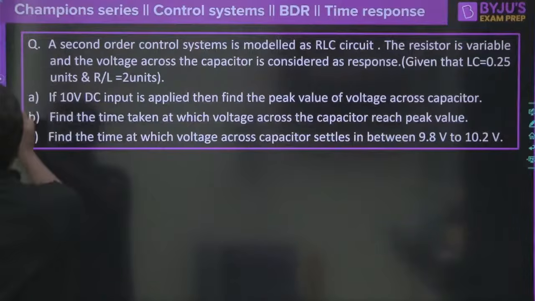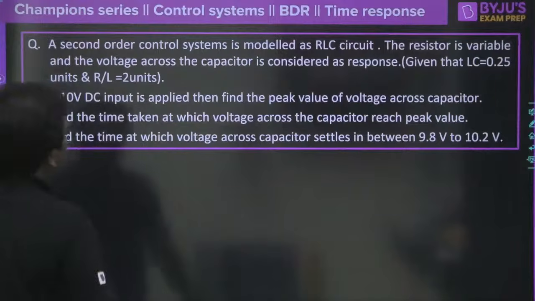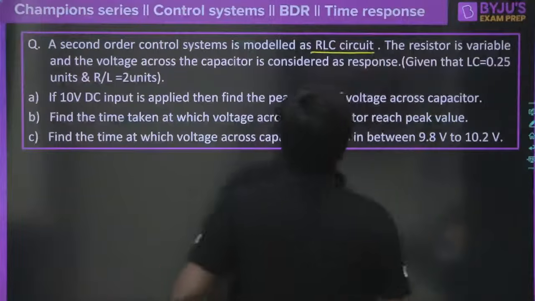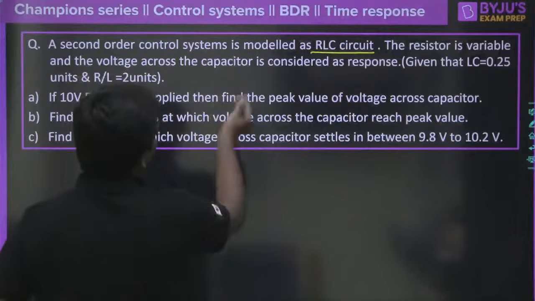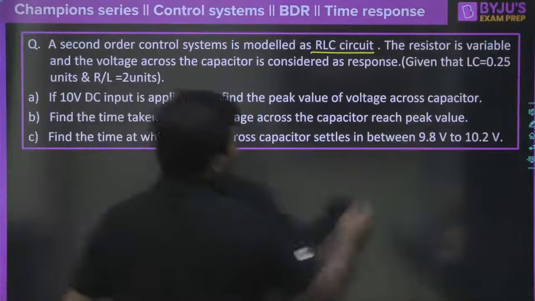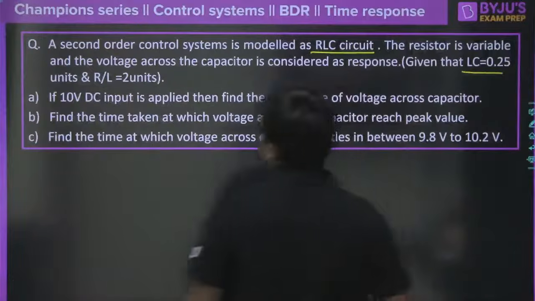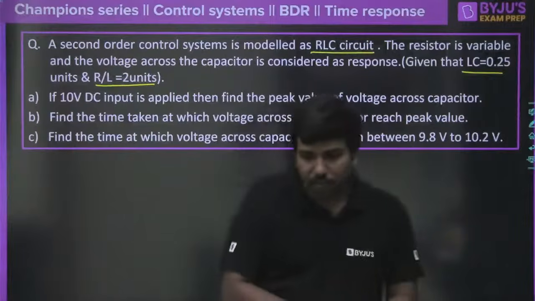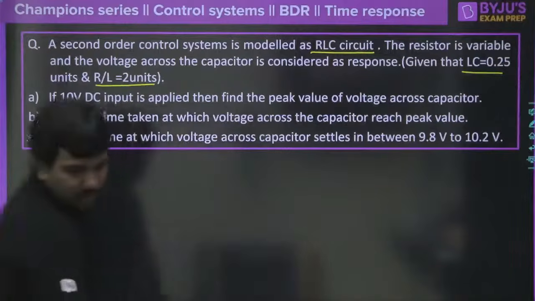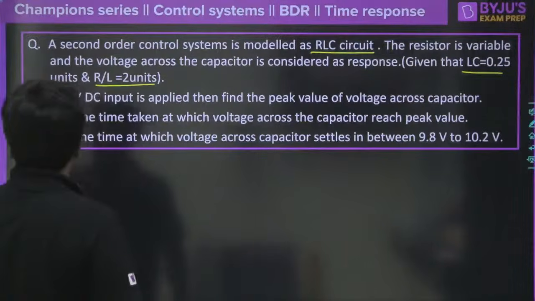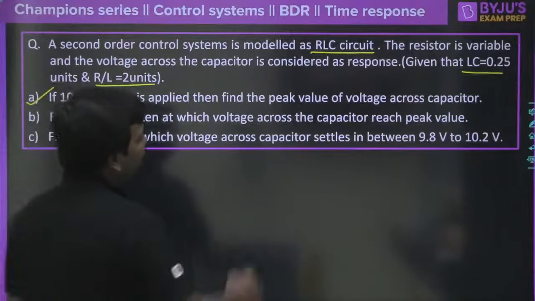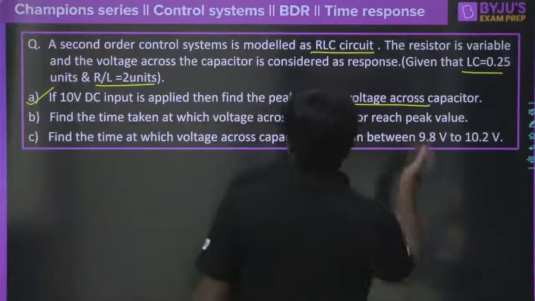Now this is one more question, you can take it here. A second order control system is modeled as an RLC circuit. The resistor is variable and the voltage across the capacitor is considered as the response, okay? Given that LC is 0.25 and R by L is 2 units, fine. All these things are so easy, right? If a 10 volt DC input is applied, then find the peak value of the voltage across the capacitor.